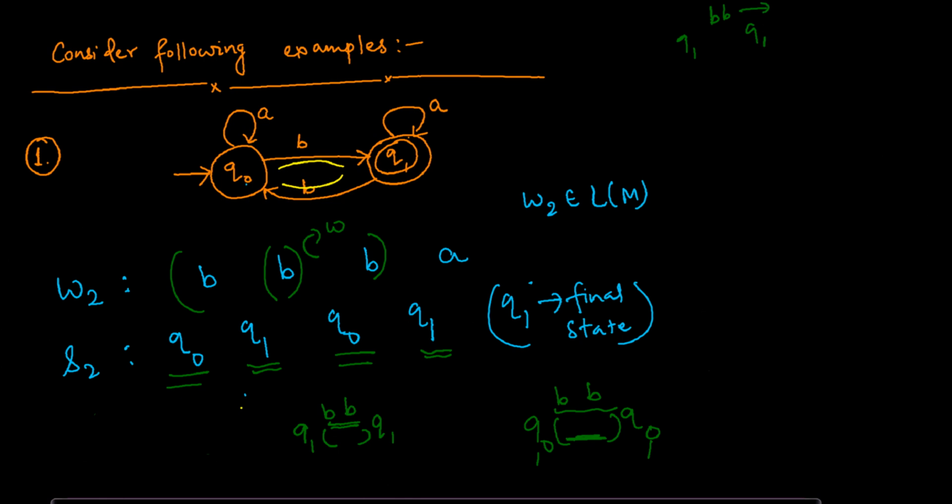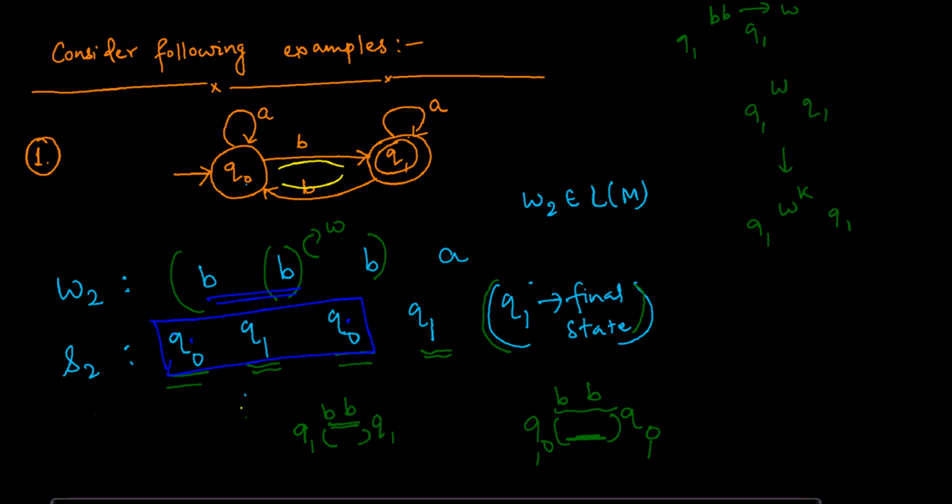Let us replace BB by W. So if you are at Q1 and you see a W and you get back to Q1, then it means that if you are at Q1 and you see any number of W, you will again be back to Q1 regardless of how many intermediate transitions occur there. For W2, ultimately you are reaching Q1, that is the final state.